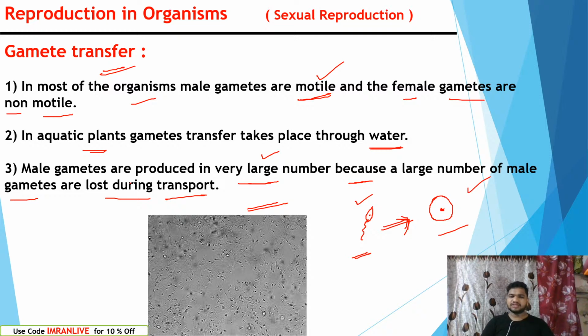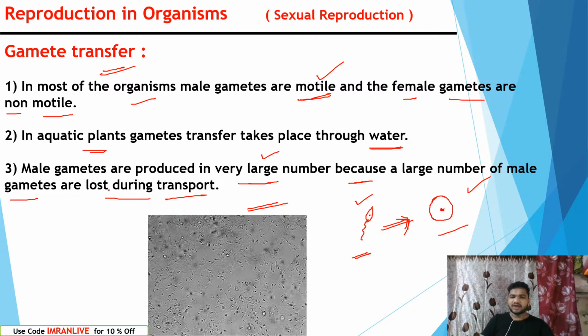For example, during copulation, once the male releases millions of sperms, out of those millions only 100 or 200 sperms are able to reach the ova, near the ova, at the region of the ampulla. There only a single sperm fuses with the ova.